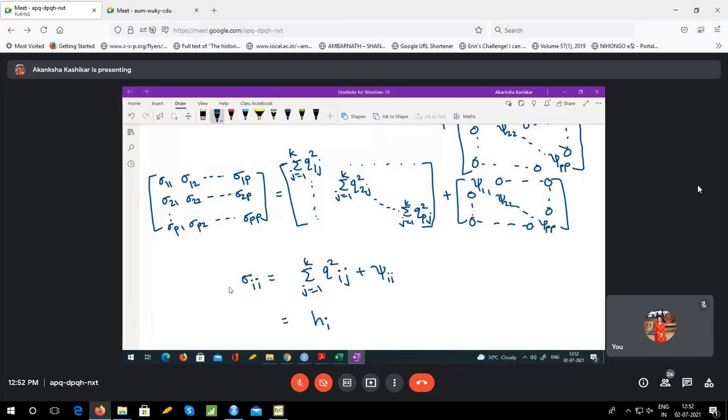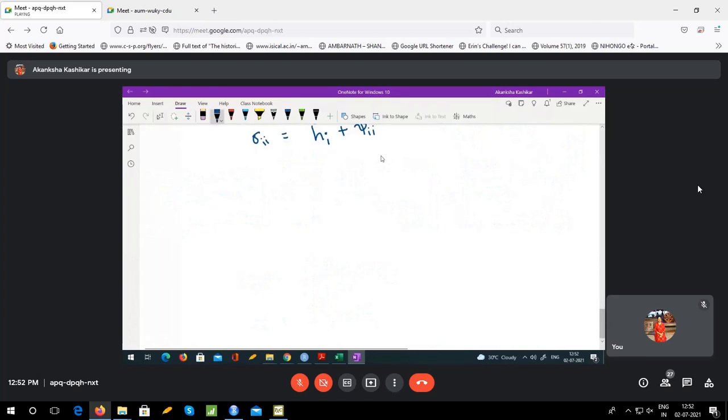So we will call it hi square, because it is specific to the ith row. And because it is a sum of squares, it is never going to be negative. To indicate that, I will call this hi square. So I'm just denoting this term by hi square. Okay, and sigma i is here. And now we have some names for these quantities. So this hi square is known as communality, and this is known as specific variance.